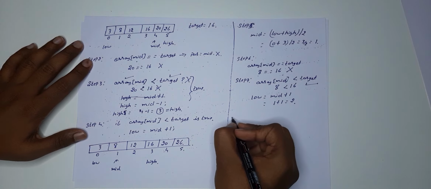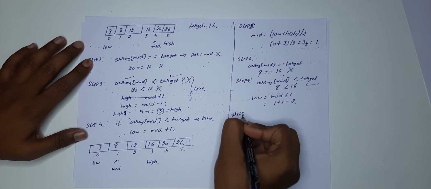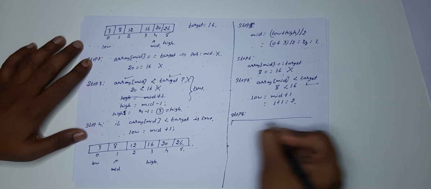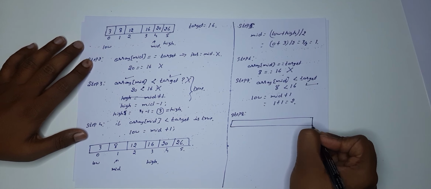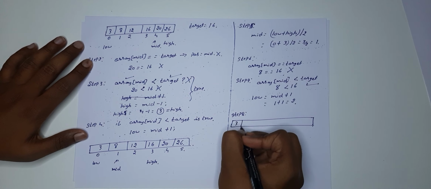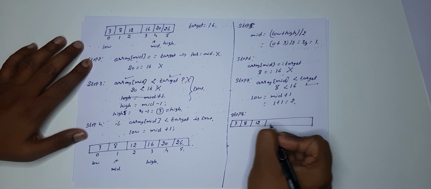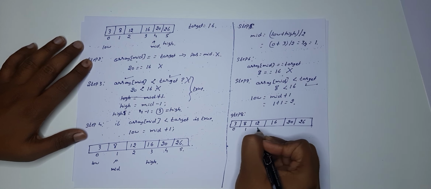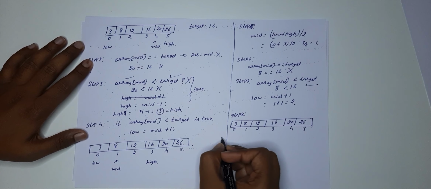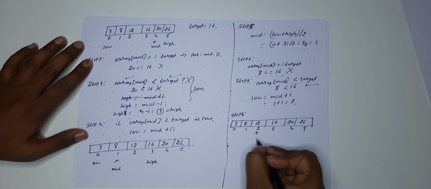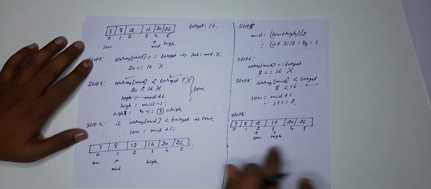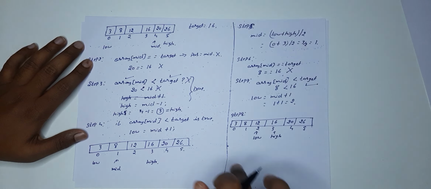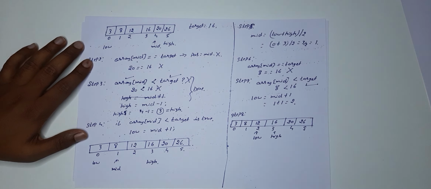So let's write step 8. Here it is required to write this. So 3, 8, 12, 16, 20 and 26, with indices 0, 1, 2, 3, 4 and 5. Now you know that low is at the second position and high is at the third position, right? So we need to find the mid now. This step is going to be repeated again. That's the while loop.